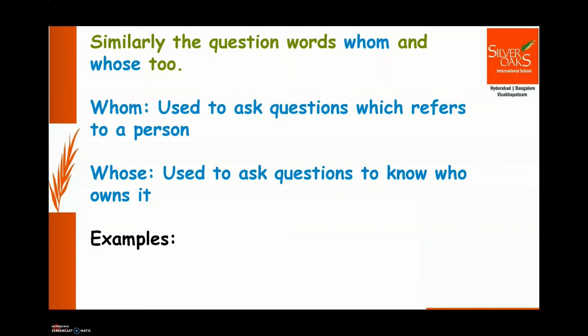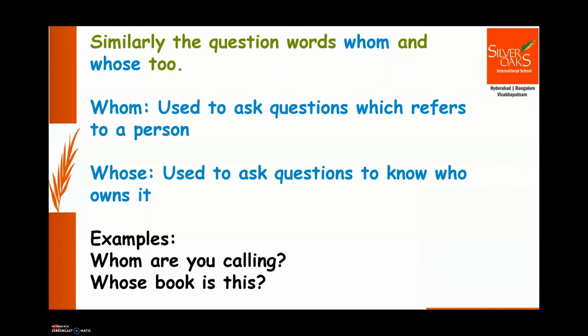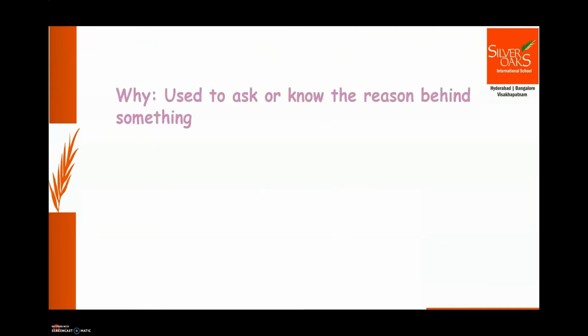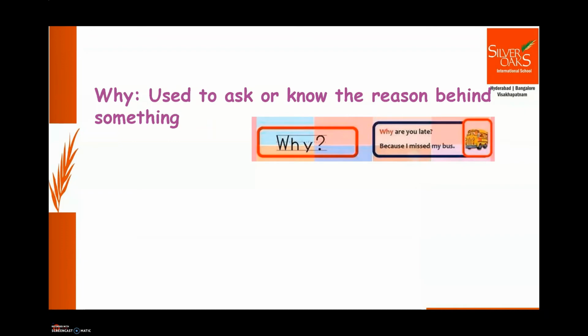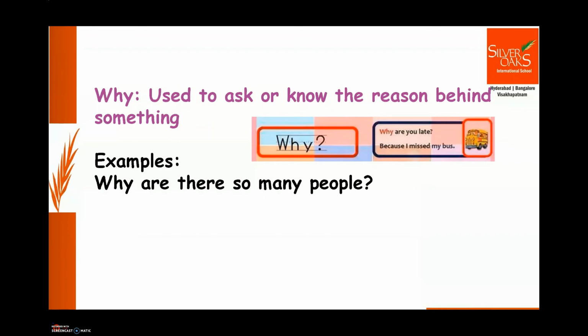Let's see with examples. Whom are you calling? So this whom is a person. Okay, whose book is this? Okay, so you want to know who owns that book and whose book it is. Next question word. Let's see about question word why. Question word why is used to ask or know the reason behind something. Let's see examples. Why are there so many people? Why did you leave so early? Okay, so if we want to know the reason behind something, we use question word why.